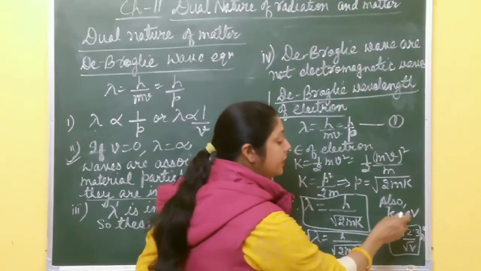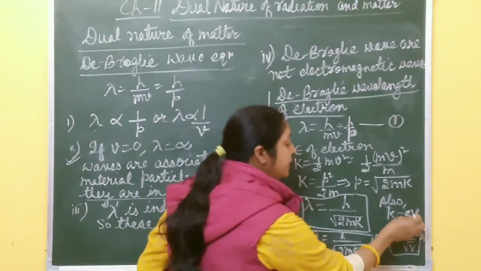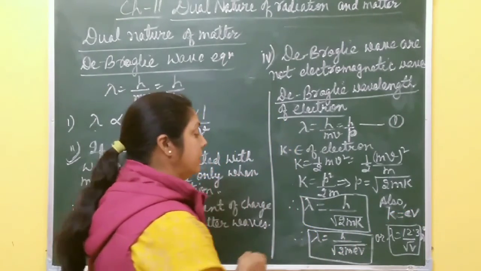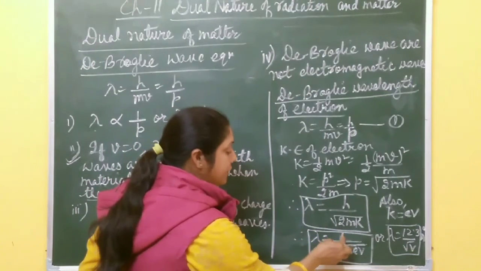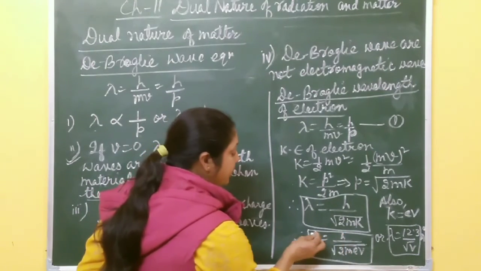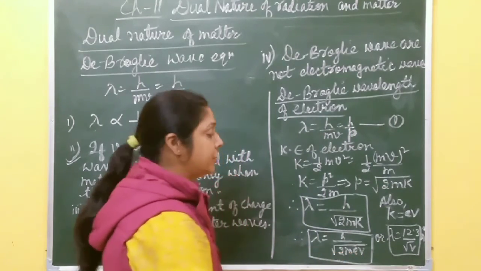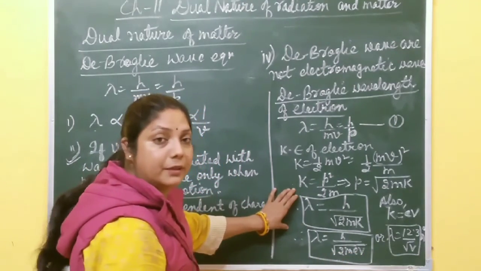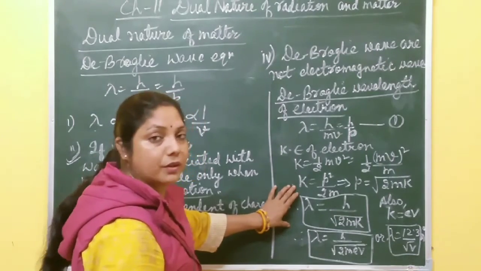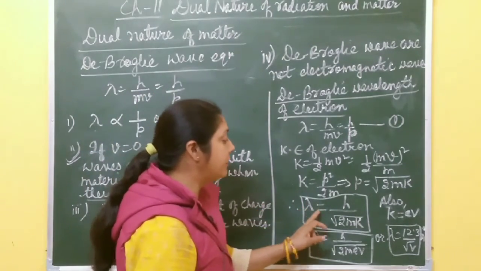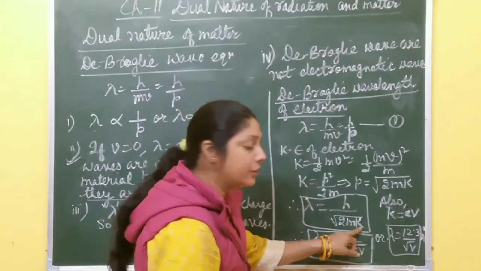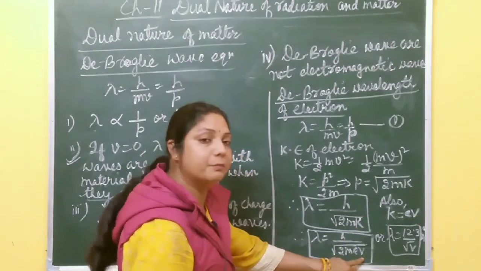And you know the kinetic energy is what? eV. e is the charge of the electron, V is the potential. So this wavelength becomes h by root over twice m eV. This one is the de Broglie wavelength of an electron in terms of potential. These two formulas are very important. They are very useful when you solve numericals. De Broglie wavelength in terms of kinetic energy, de Broglie wavelength in terms of potential.